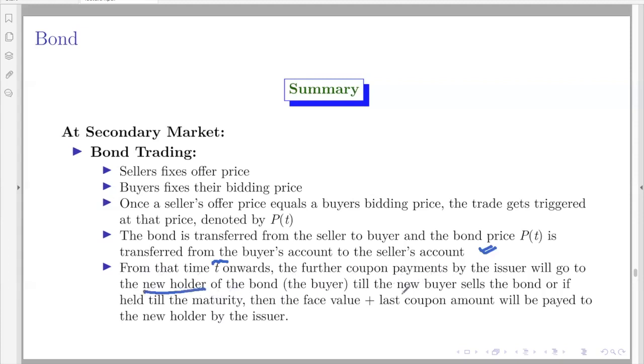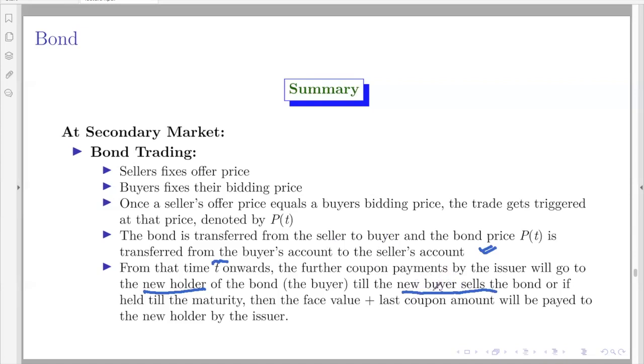Of course, this will go on till the new buyer again turns to be a seller and sells the bond in the secondary market. If the new buyer did not sell the bond till the maturity, then the face value plus the last coupon payment will be given and the bond will be closed with that buyer. Otherwise, the same process will go on.